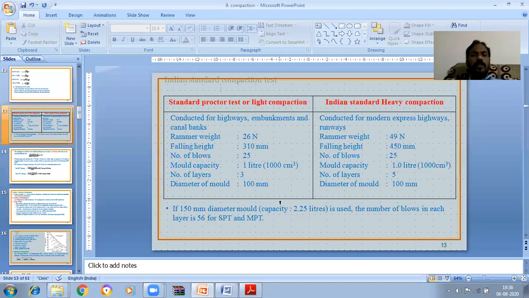If we use a 150 mm diameter mold, the capacity is 2.25 liters. Then the number of blows in each layer is 56 for both SPT and MPT. SPT means standard Proctor test. MPT means modified Proctor test.